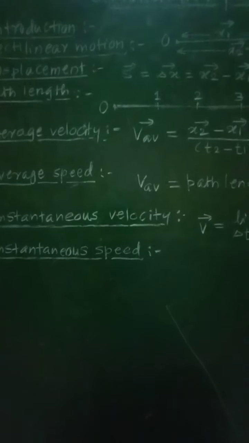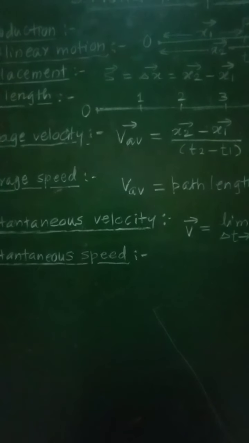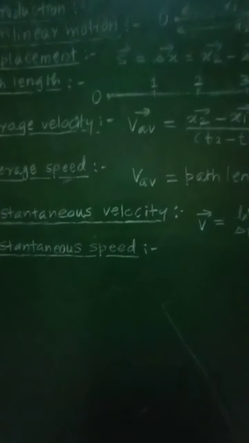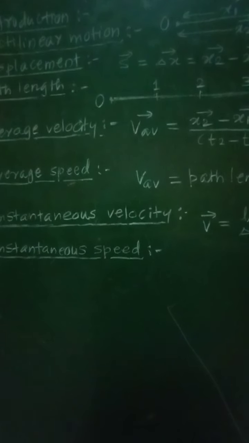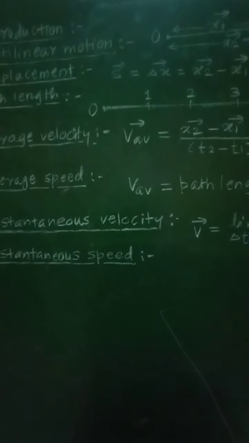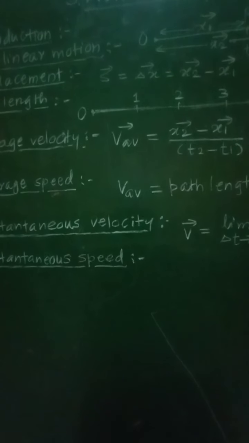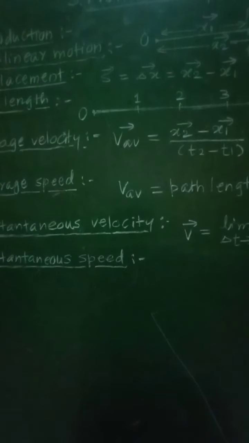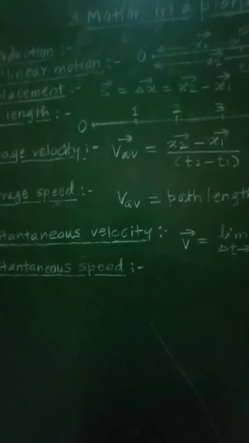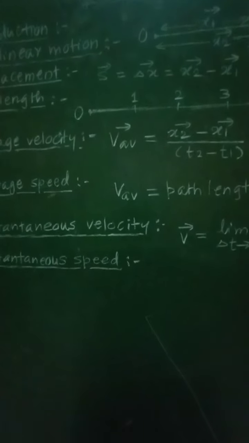Now instantaneous speed is defined as the limiting value of the average speed of an object taken over a small interval of time delta t when the time interval delta t tends to 0.